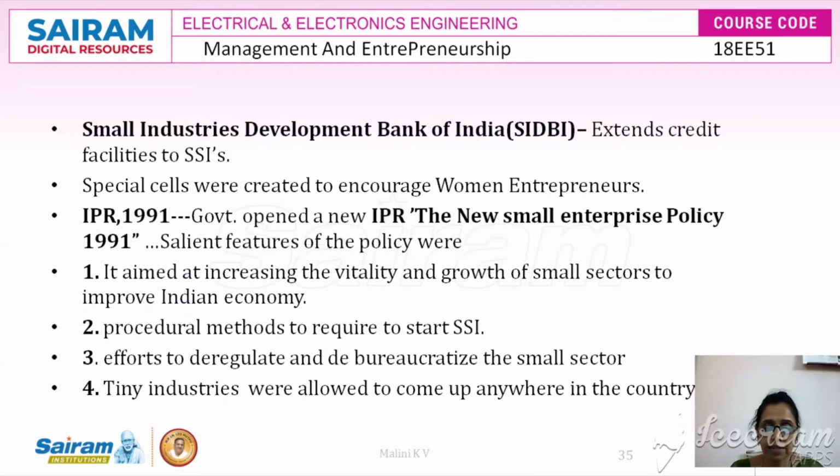Second, the most important one, is that procedural methods required to start the SSI were framed. And the third one is that IPR 1991 focused on deregulation and debureaucratization of the small scale sector, so that people would not wait for a longer time to open an SSI sector.